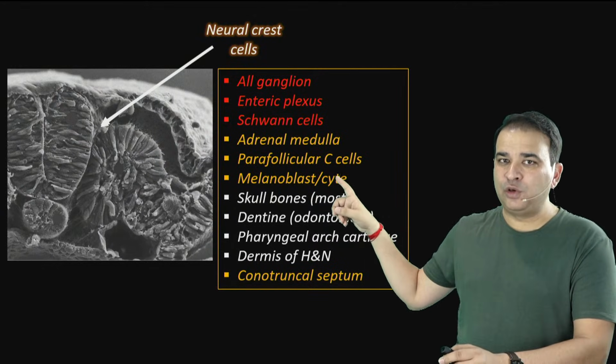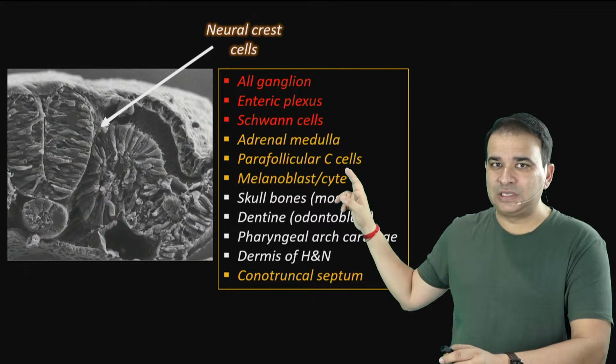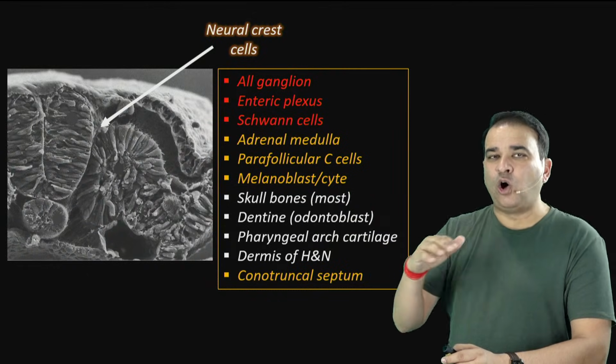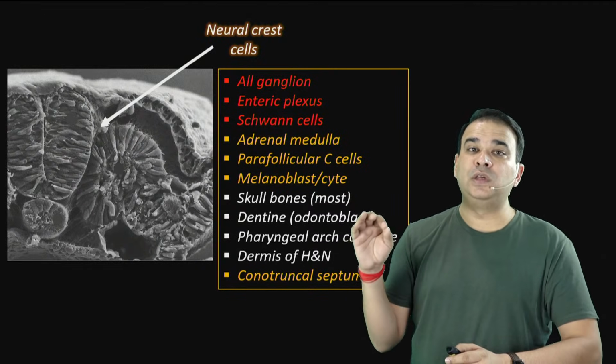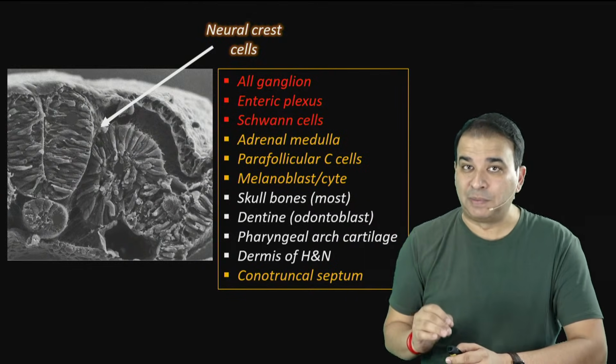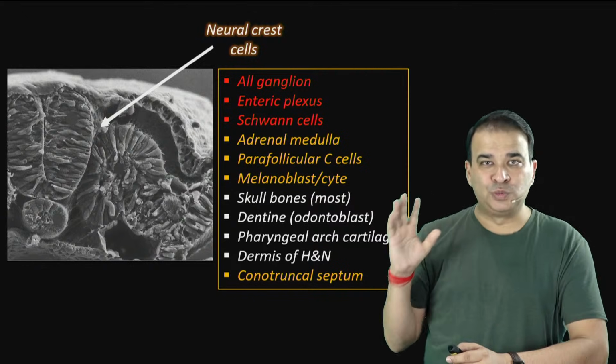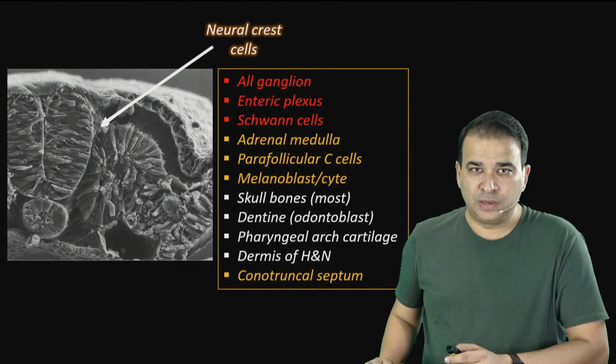C cells, parafollicular C cells, very important. They've asked a question on this here. We just saw melanocytes. In fact, all the pigment cells, melanoblast, melanocyte, all pigment epithelium are from the neural crest cell except the retinal pigment. Retinal pigment comes directly from the neural tube. Retinal pigment is from neural tube only.